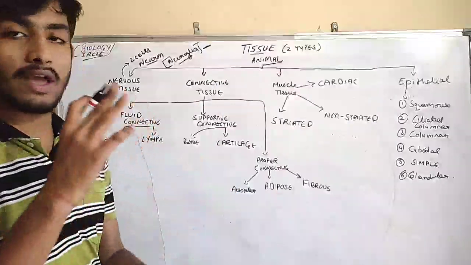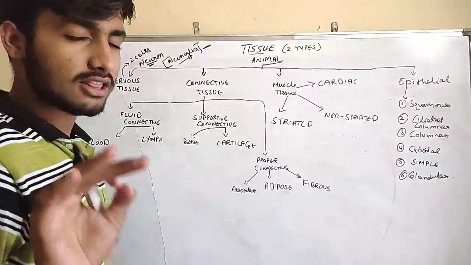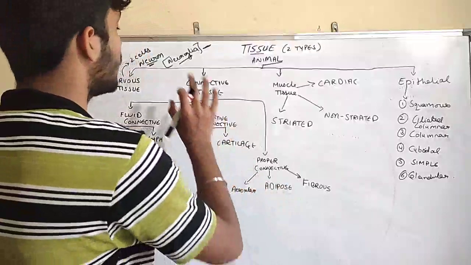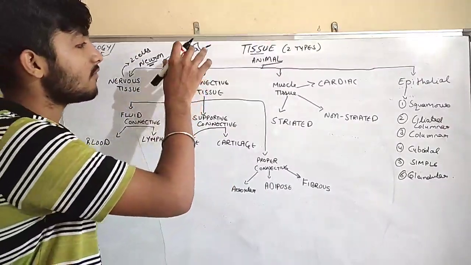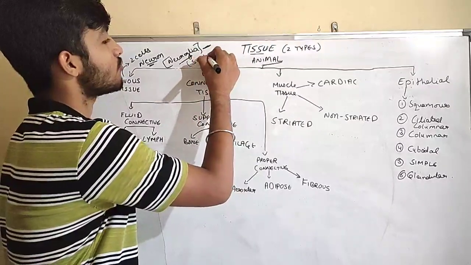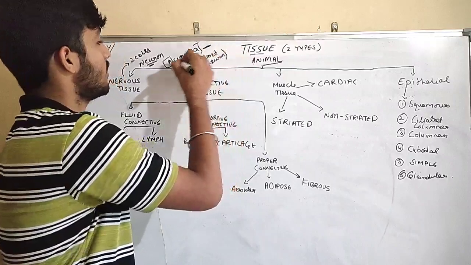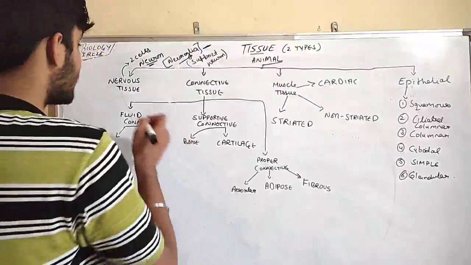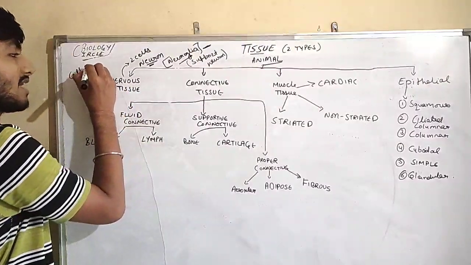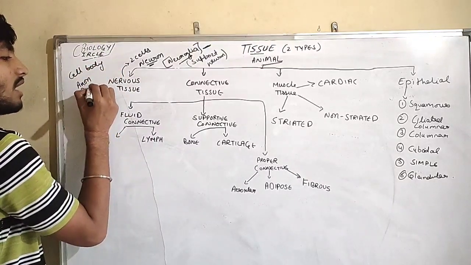So guys, nervous tissue has two cells, neuron and neuroglia. Neuron is the structural and functional unit of nervous tissue. And what is neuroglia? Neuroglia's function is to support the neuron. Neuron has three parts: cell body, axon, dendrite.